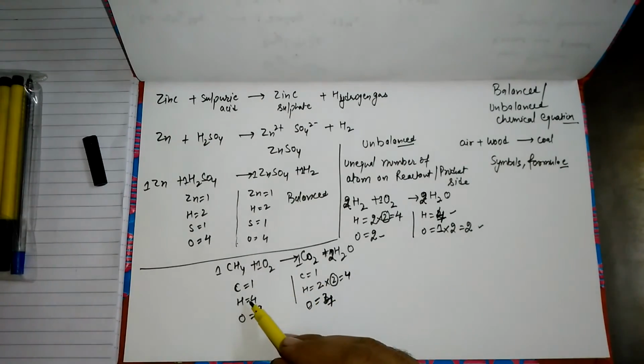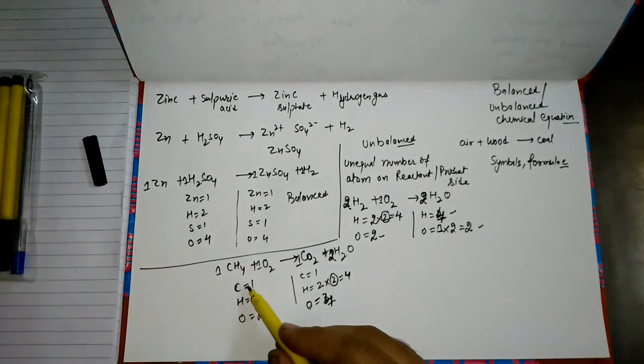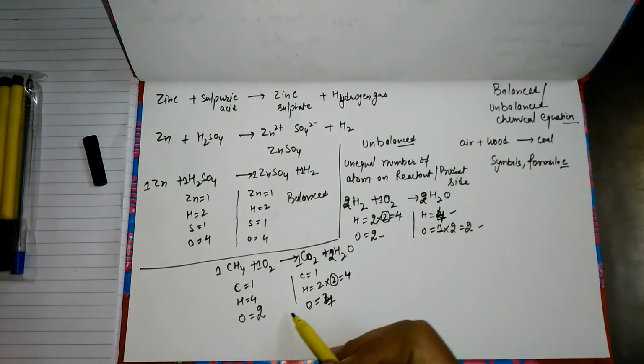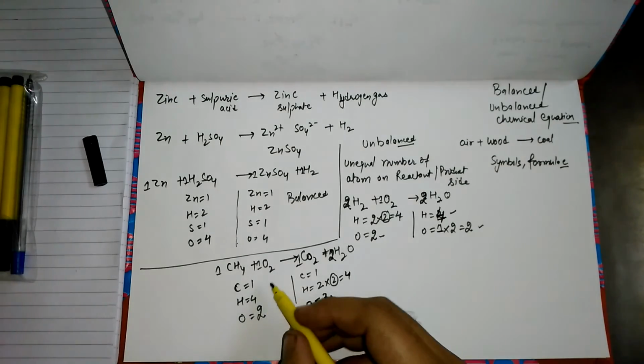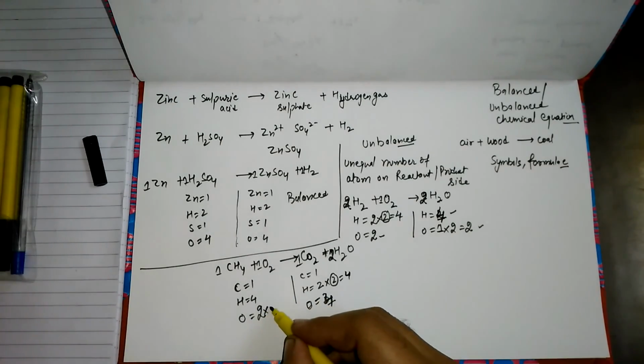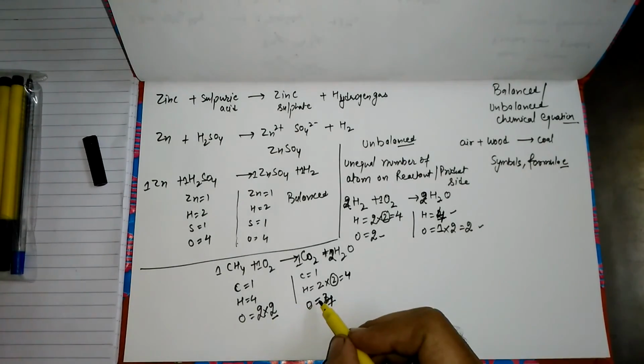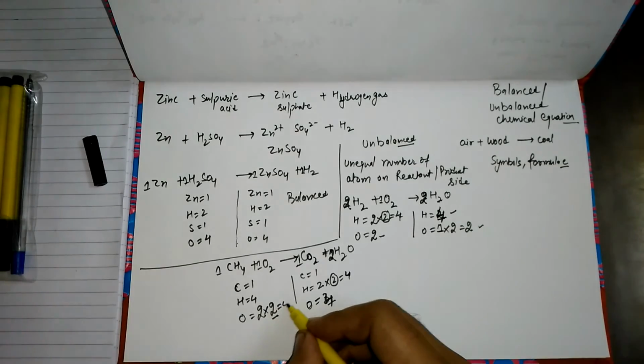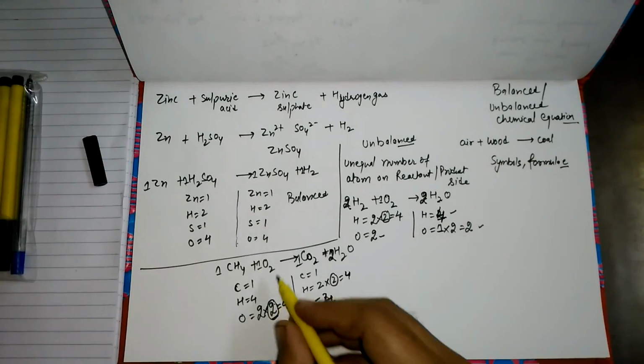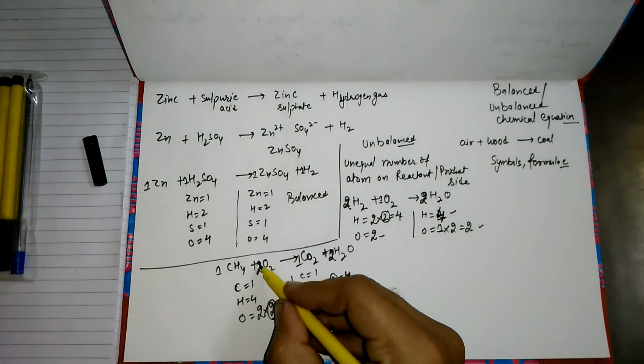On the left hand side, carbon is already balanced and hydrogen is now balanced. So we have the unbalanced oxygen atoms. To make it balance, we will multiply the oxygen on the left hand side with a suitable number, 2, to make it 4, equal to the product side. So overall it becomes 4. We will write this value 2 in front of this molecule.